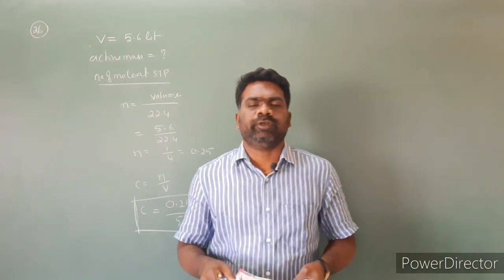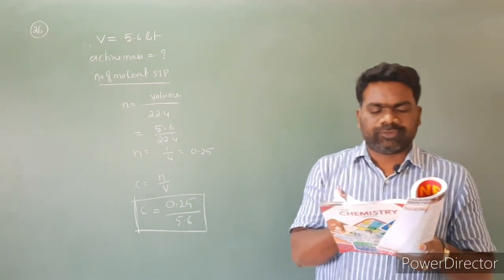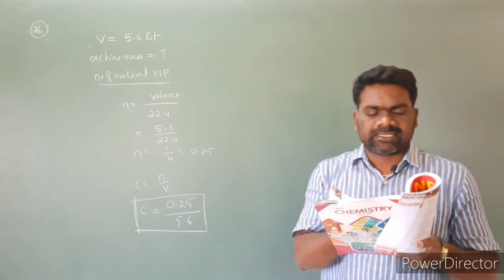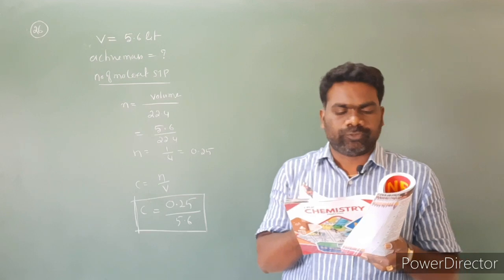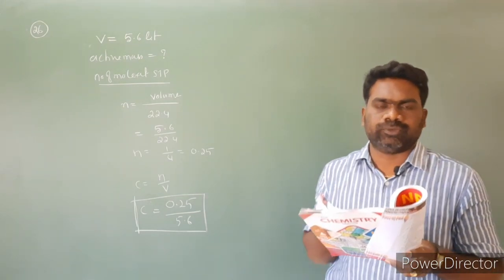Next, look at question number 27. In the system, CaF2 gives rise to Ca+2 plus 2F-. Increasing the concentration of Ca+2 four times, the equilibrium concentration of F- will be changed to what?